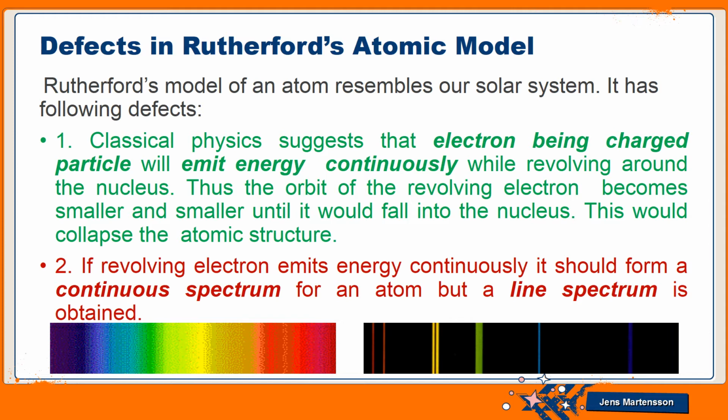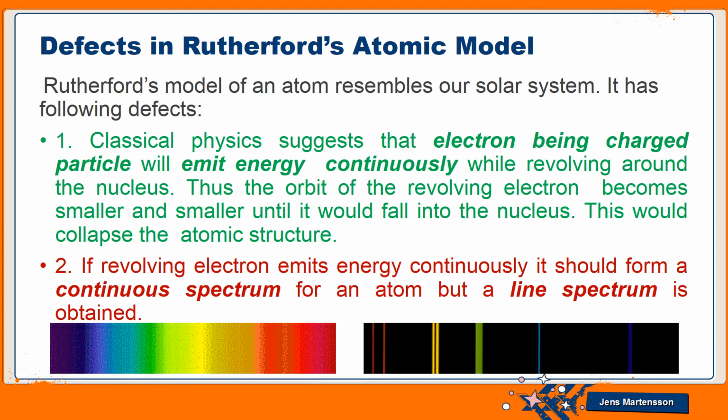First, classical physics suggests that if a charged particle is continually moving, it should emit energy continually.